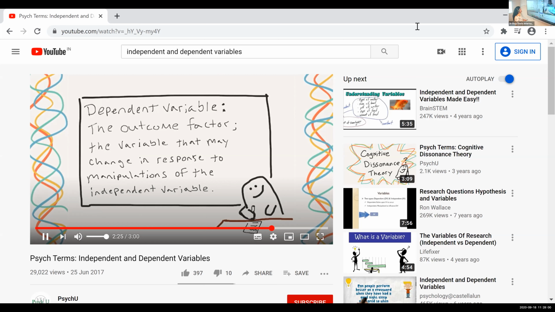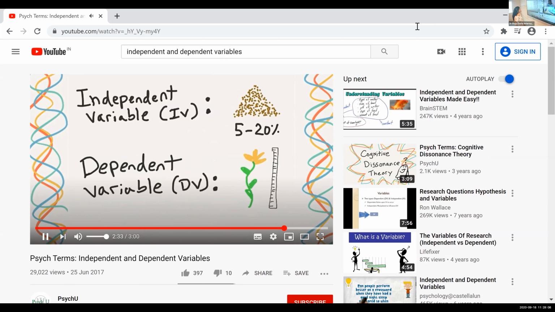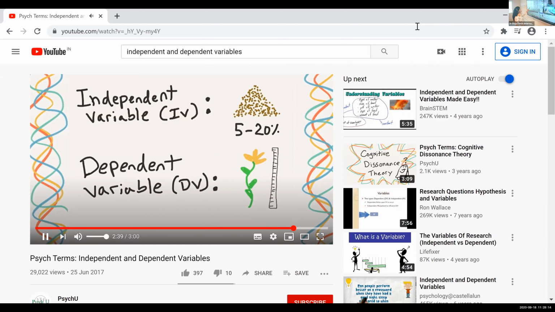Change in response to manipulation of the independent variable. Meaning, this is what you are measuring. So, independent variable was the amount of fertilizer, the percentage of fertilizer, and the dependent variable was the plant growth, the plant's height. The dependent variable is what we are measuring in the experiment. And this one we just changed its values and we just applied the fertilizer. And the dependent variable, what did we do with it? We measured it. We were focused on this particular plant growth.